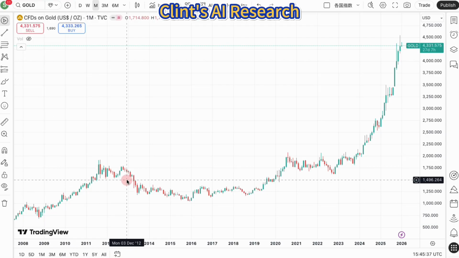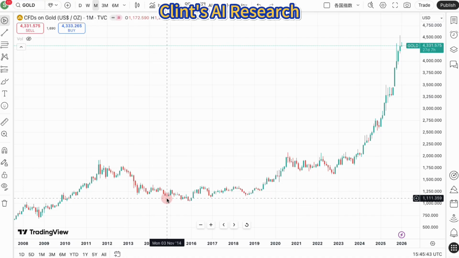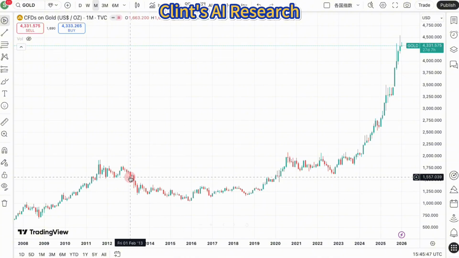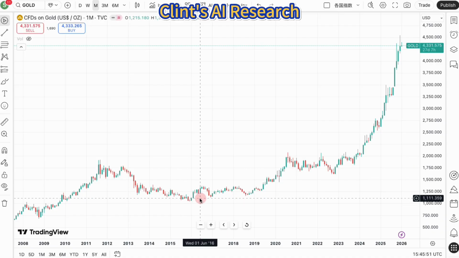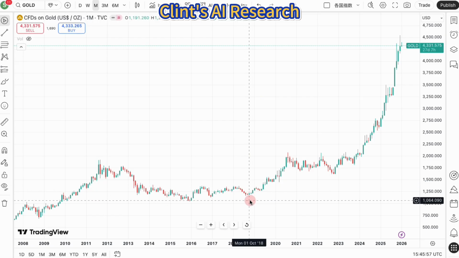2013-2015. Major drop: $1,700 to $1,050. The taper tantrum, economic recovery signals, a stronger USD, and fears of the Fed ending stimulus. 2016 to 2019. Consolidation: $1,100 to $1,500. U.S.-China trade wars and a slow shift toward lower interest rates.